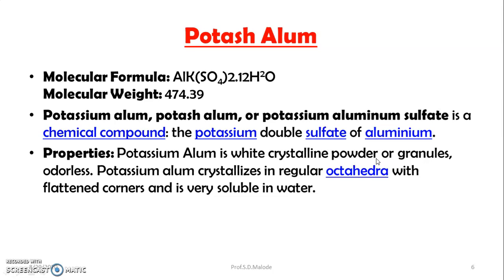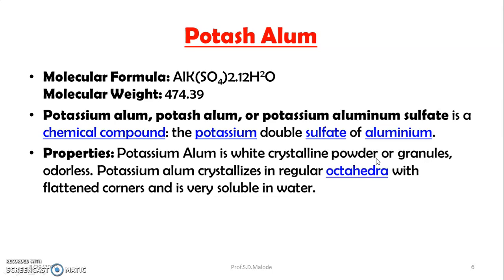Another preparation is potassium alum. The molecular formula is AlK(SO4)2·12H2O. Molecular weight is 474.39. It is also known as potassium alum or potassium aluminum sulfate. It is a chemical compound, a double sulfate of potassium and aluminum.